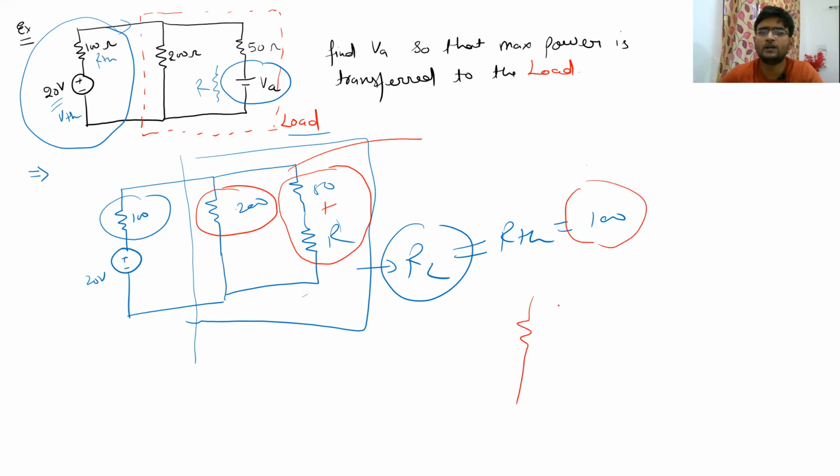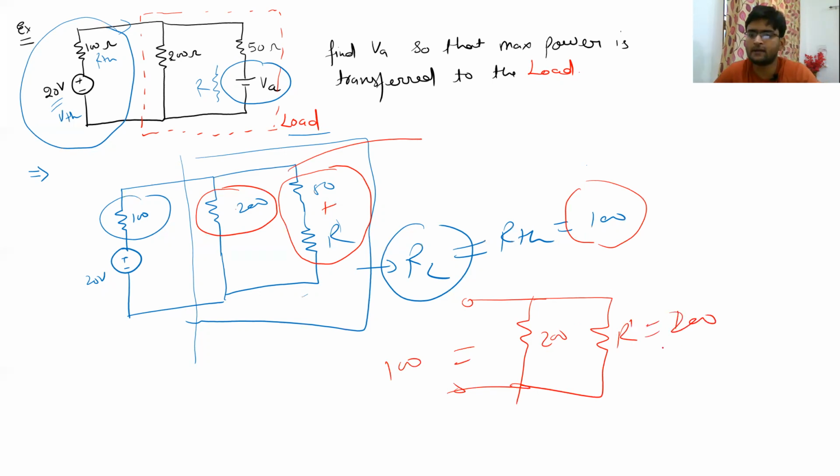If you have a 200 ohm in parallel with a resistance R dash, and if you want its parallel combination to be equal to 100 ohm, then definitely this R dash should be equal to 200 ohm, because the parallel combination of 200 and 200 is going to be 100 ohm.